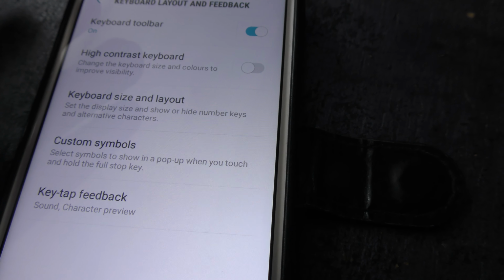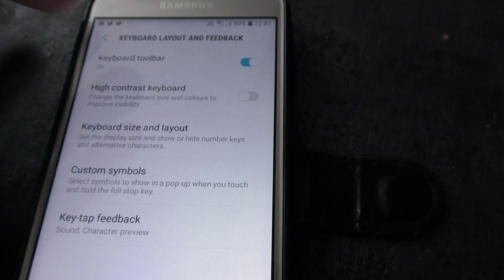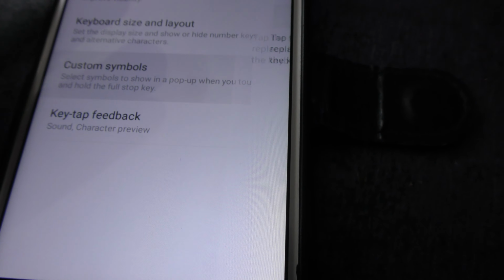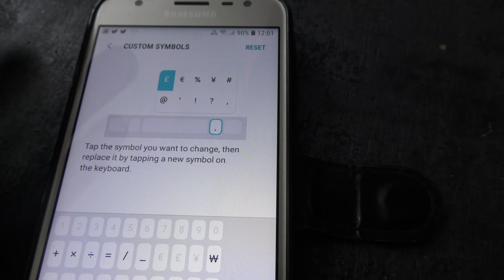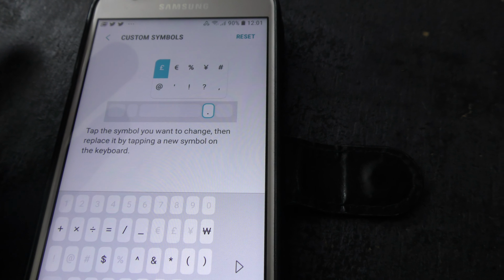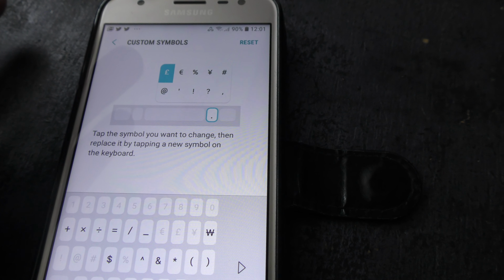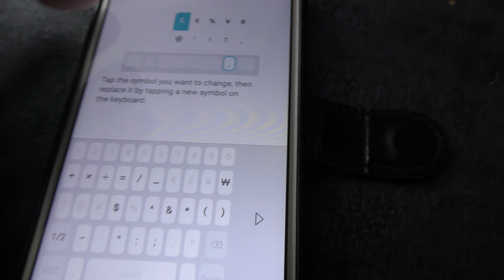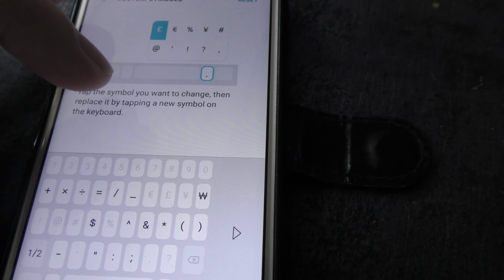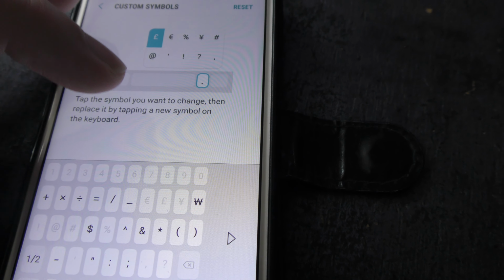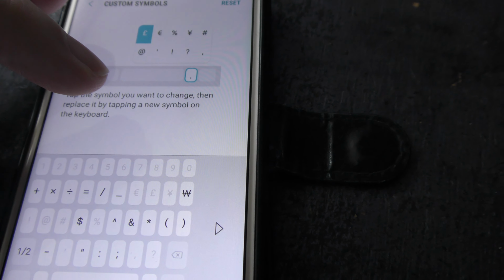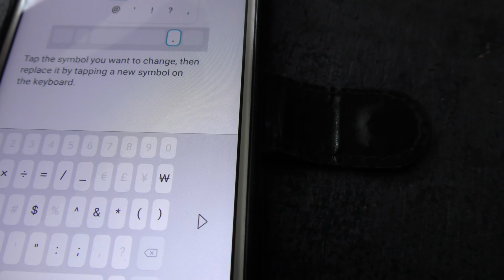Okay, it should be on this screen now. Then go to custom symbols, touch that. It should be on this screen now. And then, as they say, tap the symbol you want to change and then replace it by tapping a new symbol on the keyboard. So you would touch one of these symbols.